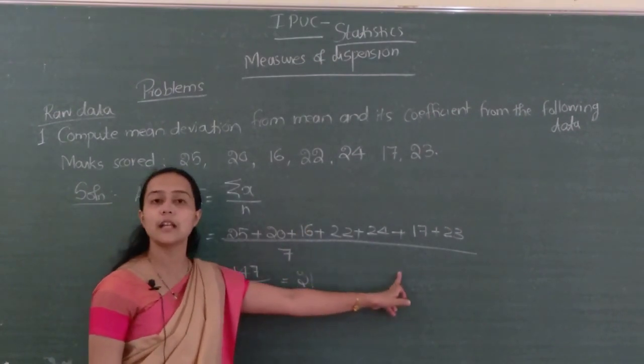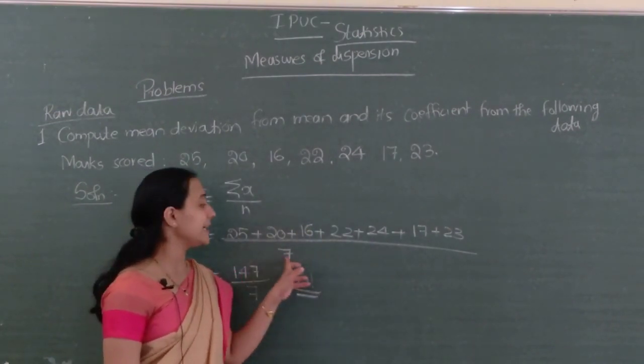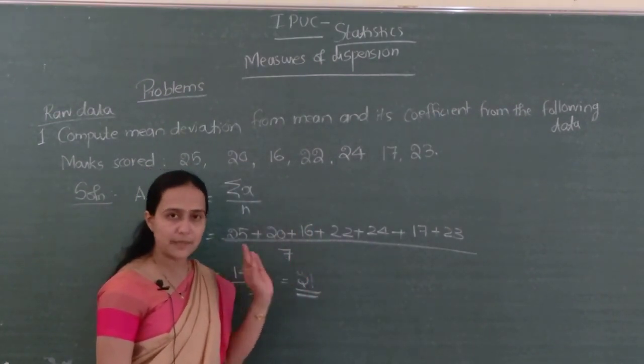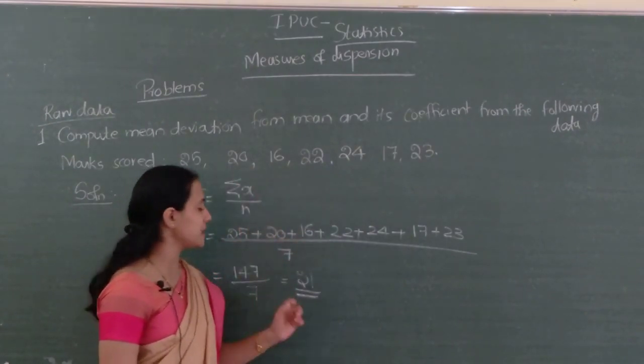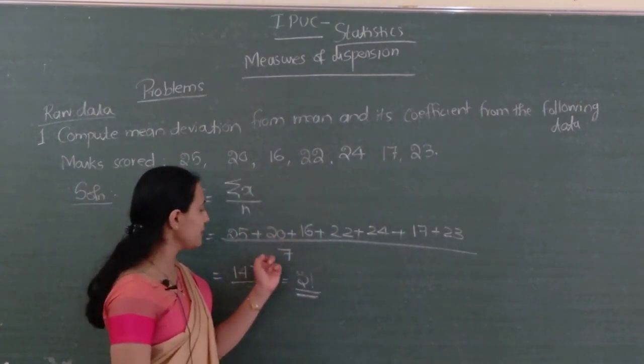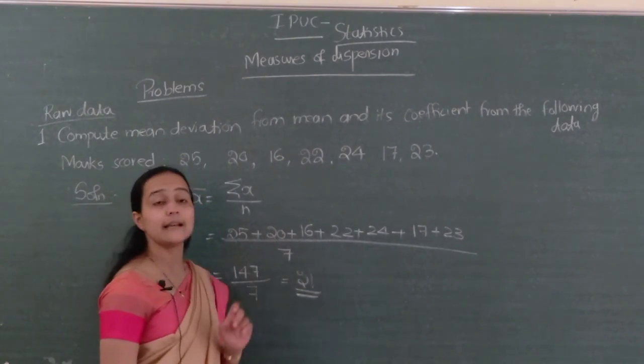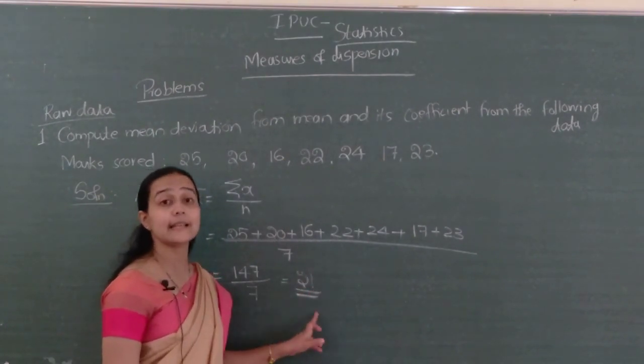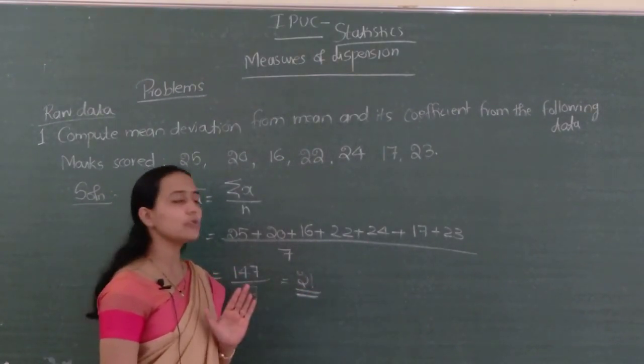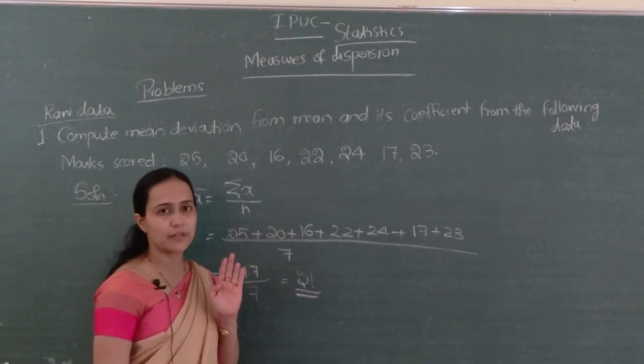The numerator is the total of all the observations, divided by the denominator, which is the number of observations. The number of observations is equal to 7. So 147 divided by 7, the answer is 21. That is our mean. We have to compute the mean deviation from the mean.